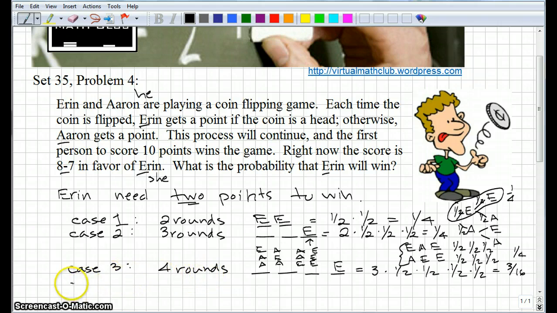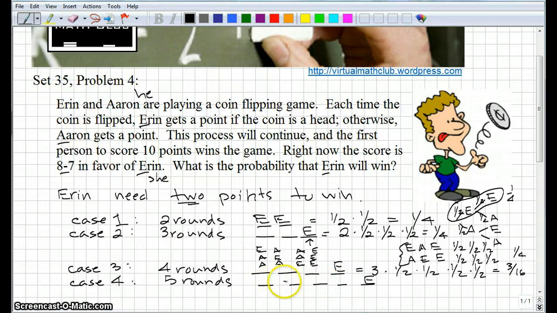Okay, so let's keep going. Let's look at case 4. Now this would be 5 rounds. So 1, 2, 3, 4, 5. Aaron would have to win on the last round. But let's look carefully at this. Now he's got to get 2, and when Aaron with an E gets 2 heads, the game's over, right?